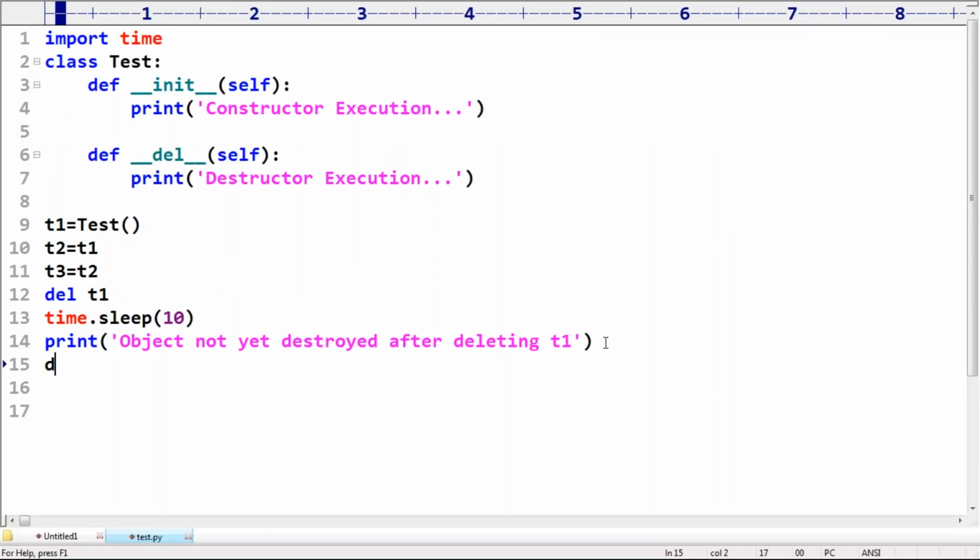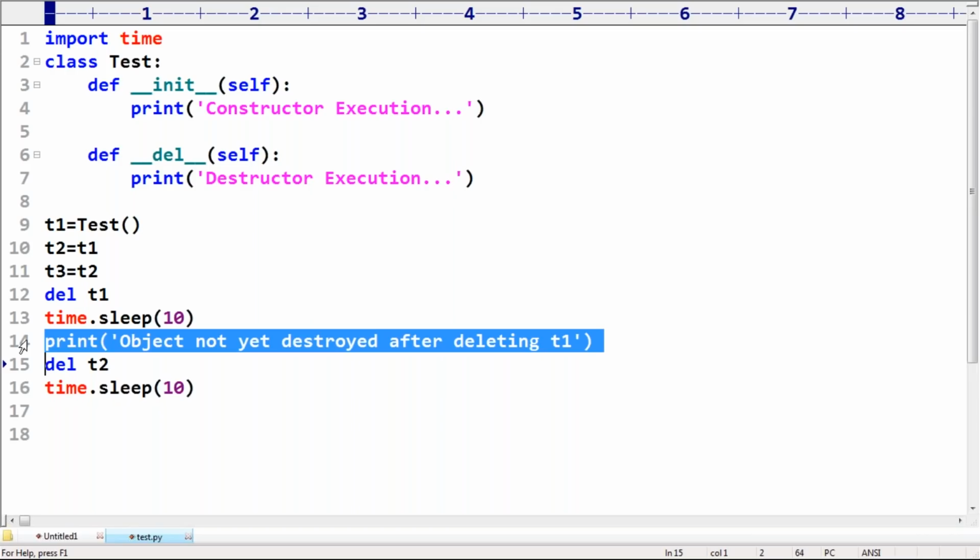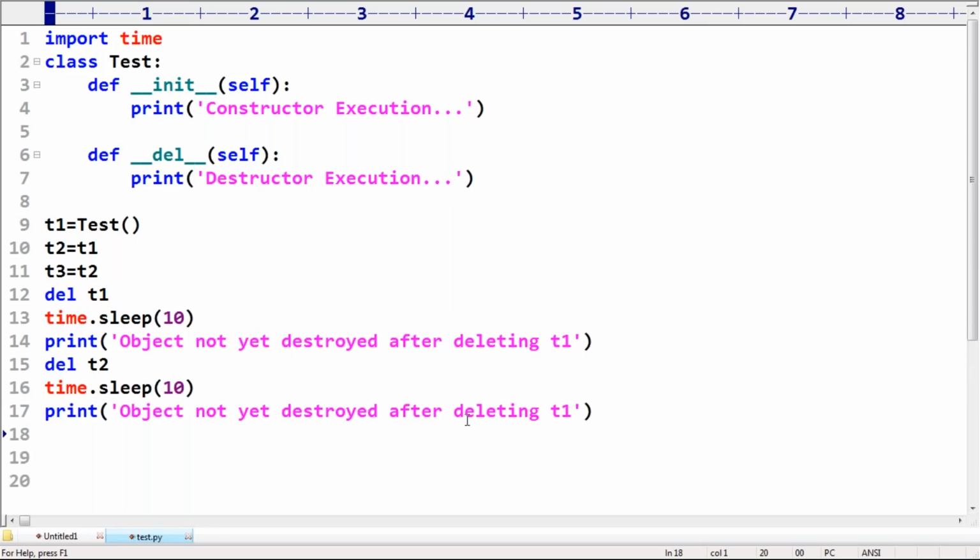Remember, now I'm taking del T2. Sir, the second reference variable is also gone. Now another 10 seconds I'm sleeping. Can you please tell, will the object be destroyed or won't it be destroyed? It won't be destroyed because still another reference is there, right? Object not yet destroyed after deleting T2 also, because that object can still survive with T3.